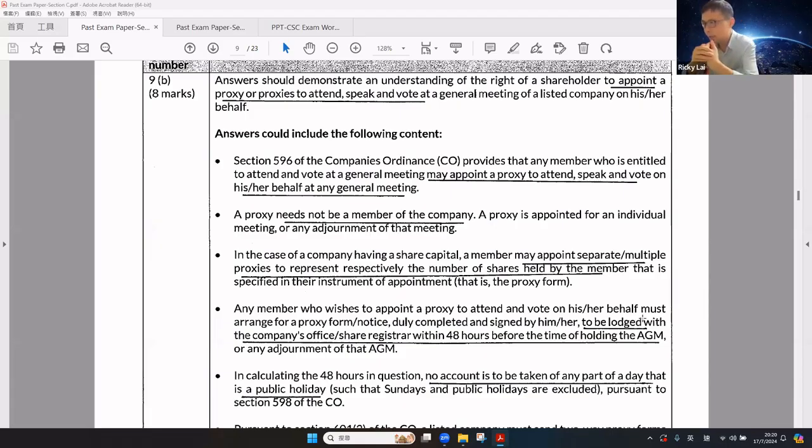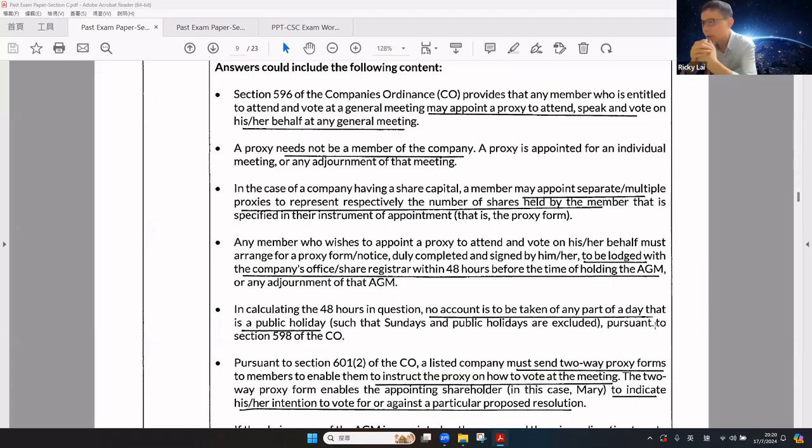With the company as share capital, the member may appoint separate or multiple proxies to represent respectively the number of shares held by the member. That is specified in the instruments of appointment. Any member who wishes to appoint a proxy to attend and vote must arrange for the proxy form to be lodged with the company share registrar within 48 hours before the time of holding the AGM or any AGM adjournment.